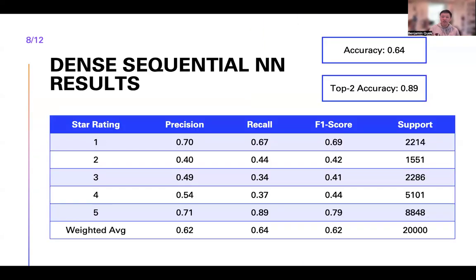The model had an overall accuracy of 64% and a top 2 accuracy of 89%. That means 89% of the time, one of its top 2 predictions was correct. By class, the model performs best on 1-star and 5-star ratings, as these have the highest precision, recall, and F1 scores. The model doesn't perform so well in the 2 to 4-star range, which corresponds to what we saw in the EDA, whereby the top words for these star ratings were very similar, and it was only the 1- and 5-star ratings which had very different top words.